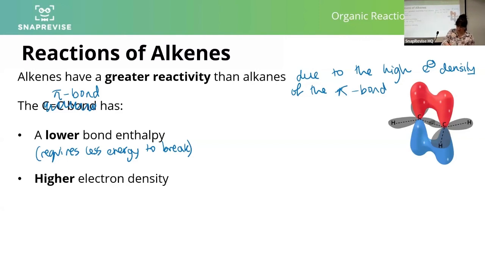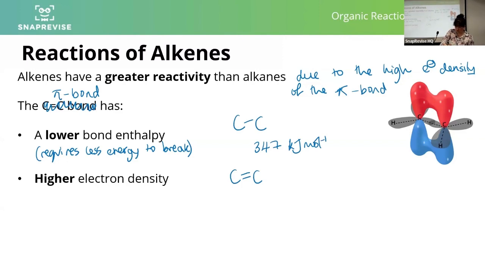If we think about the carbon-carbon bond strength, for a carbon-carbon single bond it is 347 kilojoules per mole. The double bit of a double bond, no, I lied.